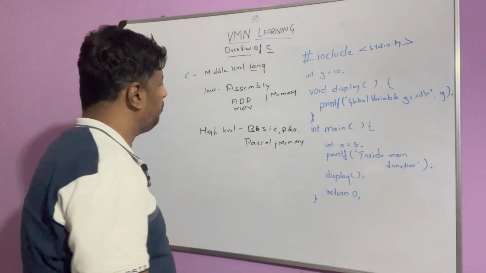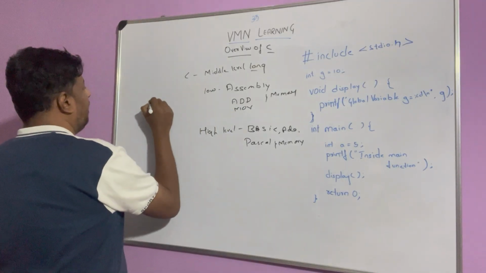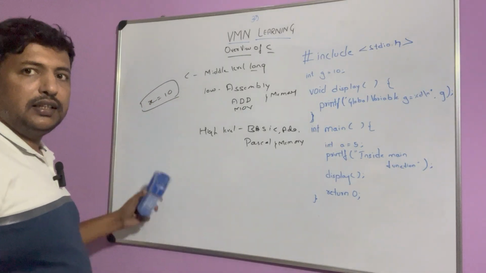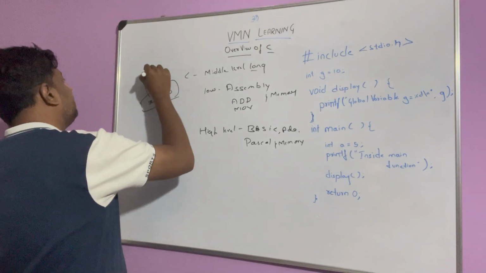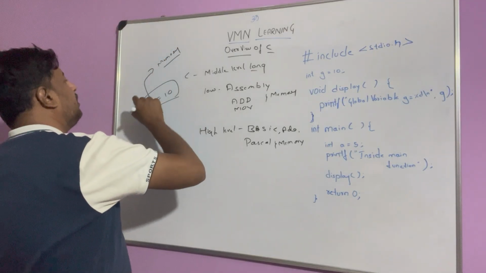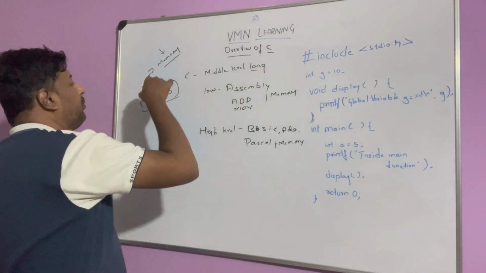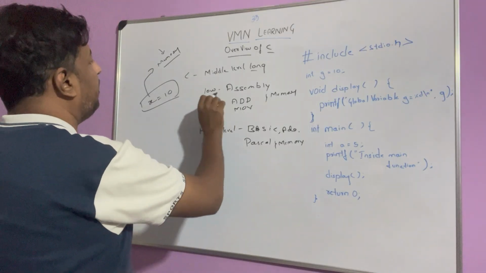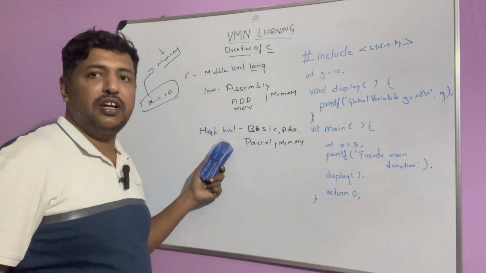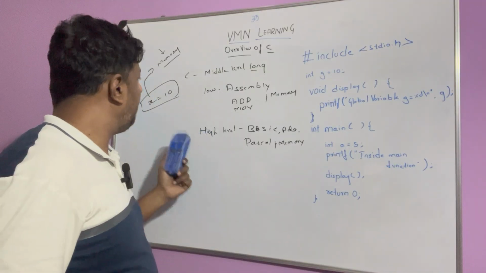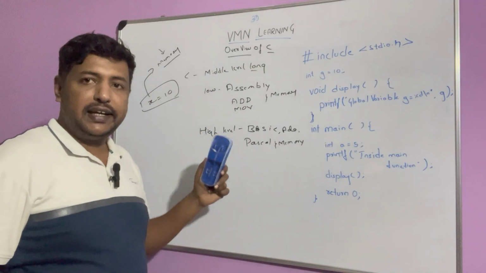For example, if I say x is equal to 10, this x will be saved somewhere in the memory of the computer. So we can do operations directly on this memory. That is possible in low level languages, but not possible in high level languages. We have to always refer to the x here. So that is the main difference.